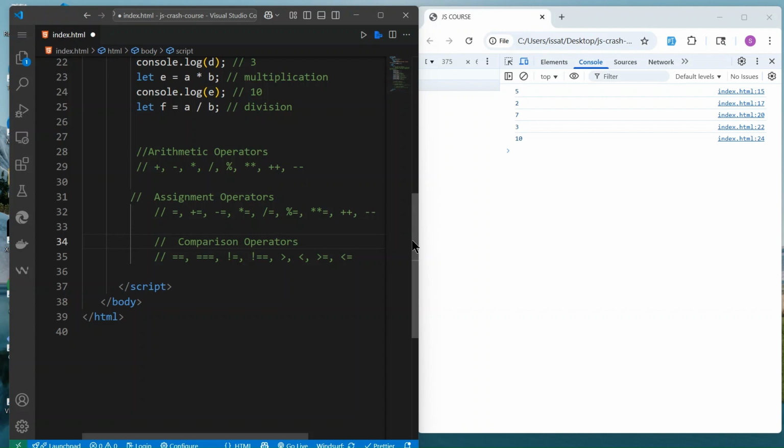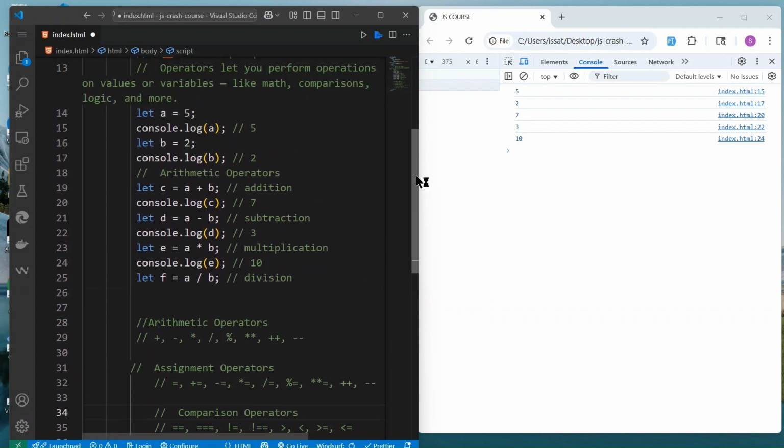You have seen what we are using here. We are using assignment: we assign a value to a variable using the operator equal to.